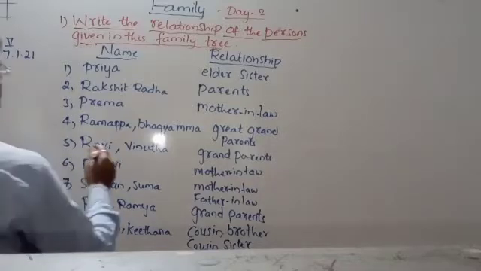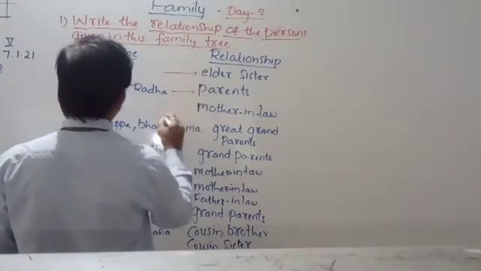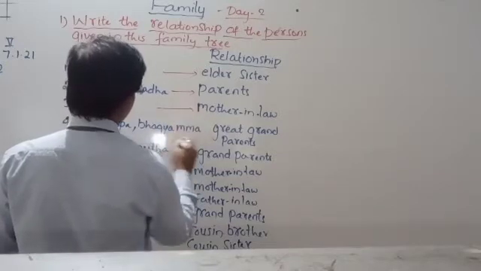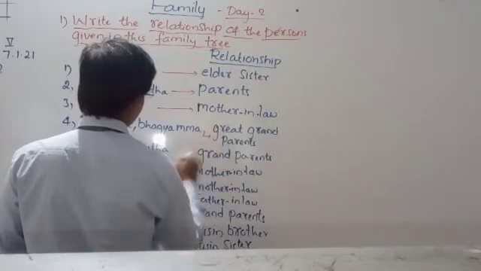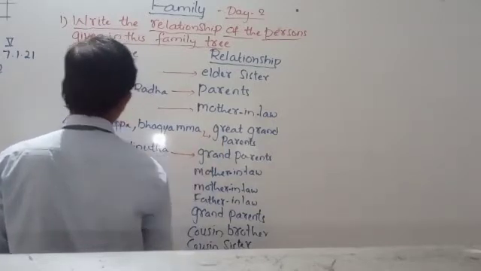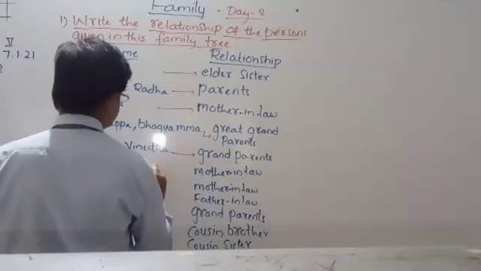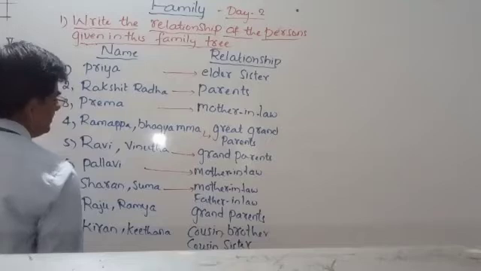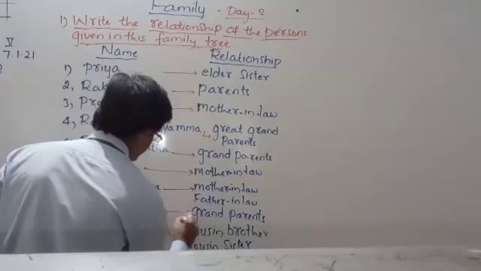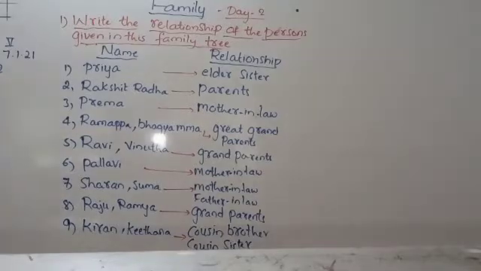So let me write 1, 2, 3, 4, 5, 6 here, 7, 8, 9. This way they are related to each other.